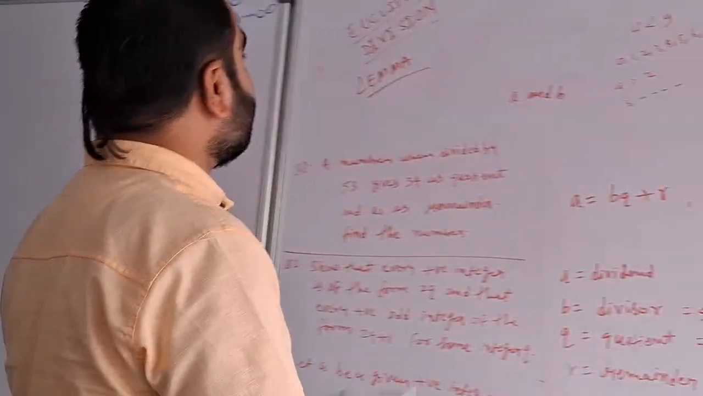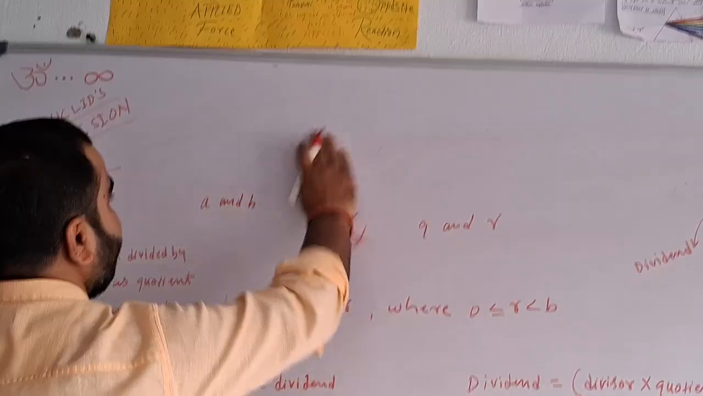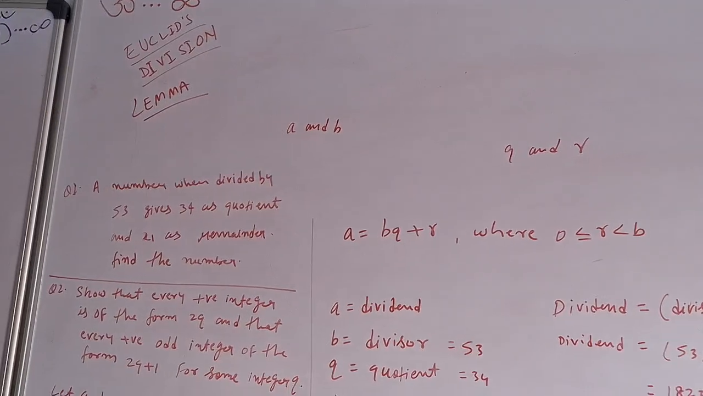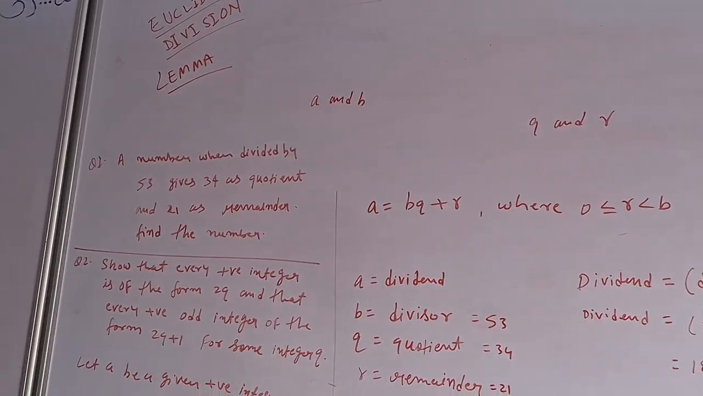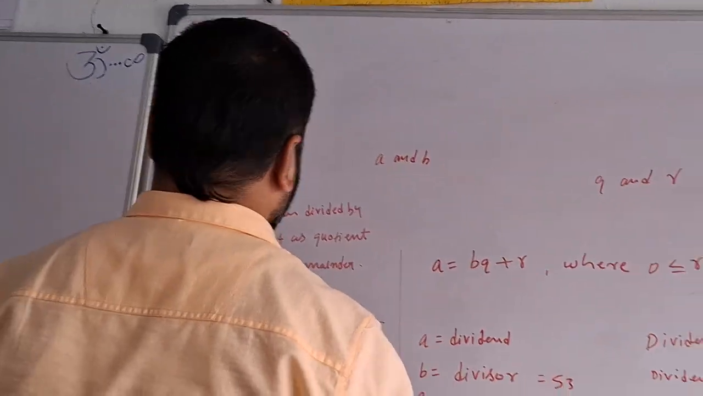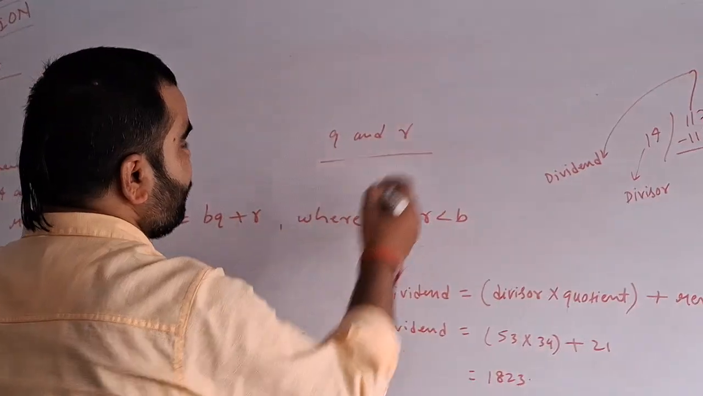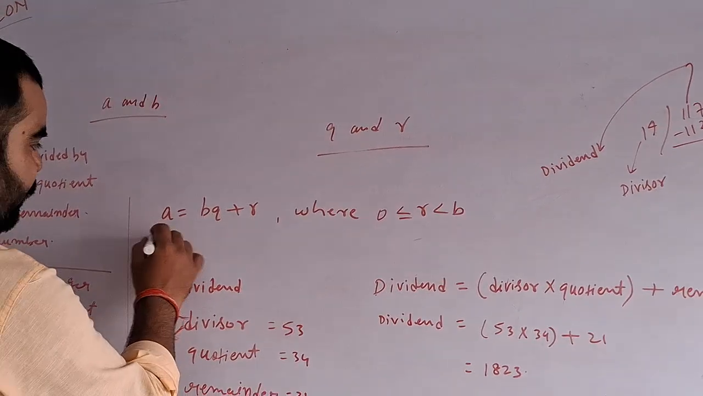Today we are about to discuss Euclid's division lemma. I hope you know the basic divisions. For any two given positive integers a and b, there exist unique whole numbers q and r such that a is equal to bq plus r.